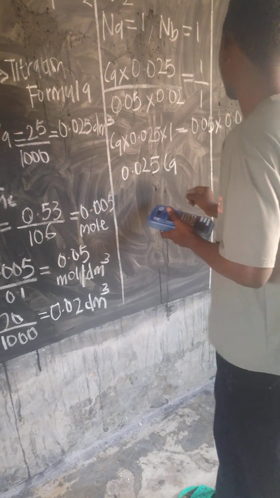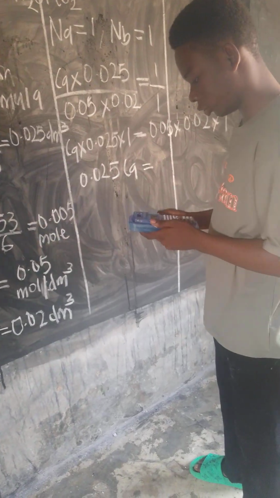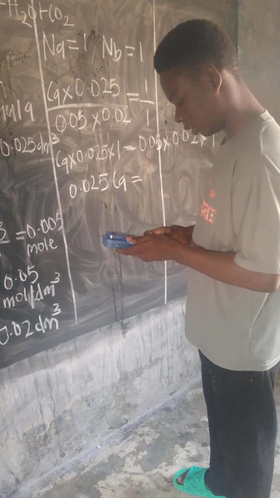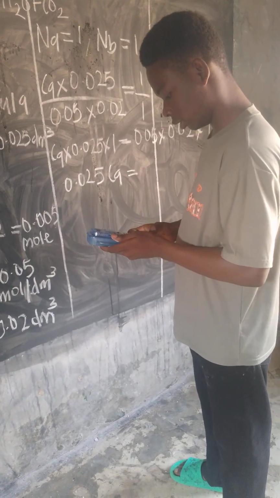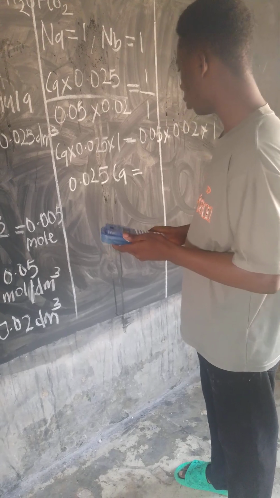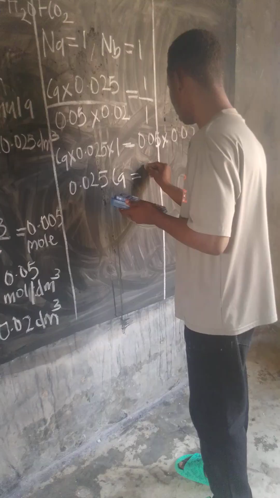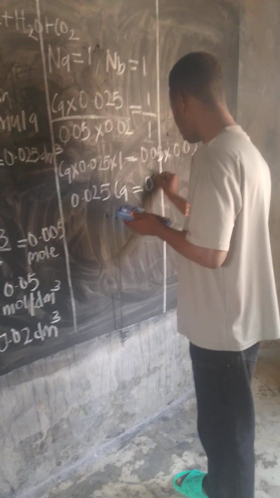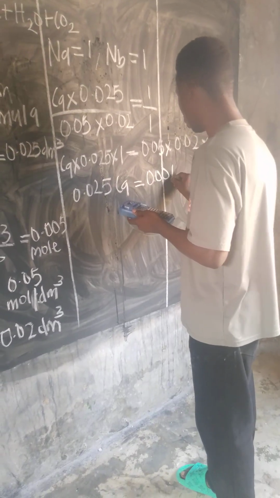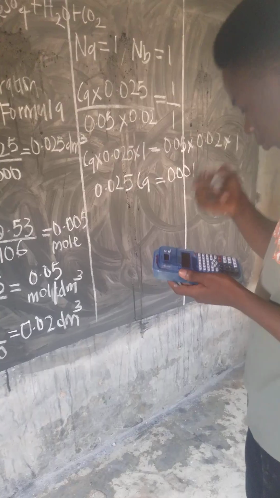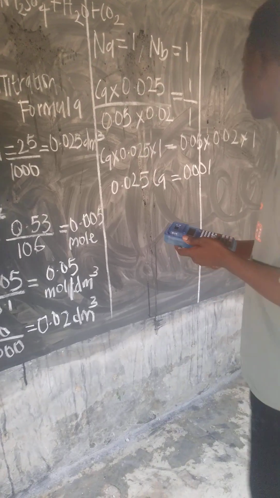So Ca is equal to, let's punch this into our calculator. 0.05 times 0.02 will be 0.001. Right?